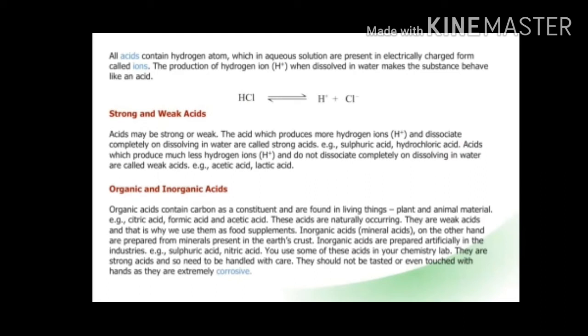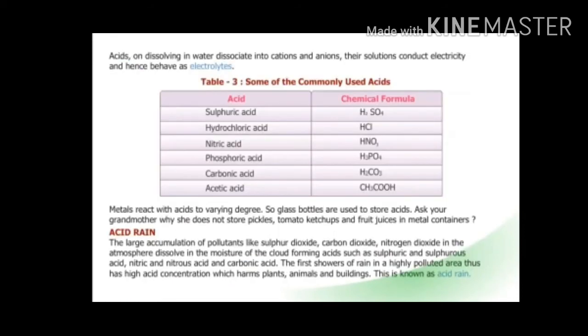Inorganic acids or mineral acids, on the other hand, are prepared from minerals present in the earth's crust, and they are highly corrosive. These acids have to be handled with care because they are highly corrosive. For example, sulfuric acid, nitric acid, hydrochloric acid. They are prepared in the laboratory as well as in the industry.